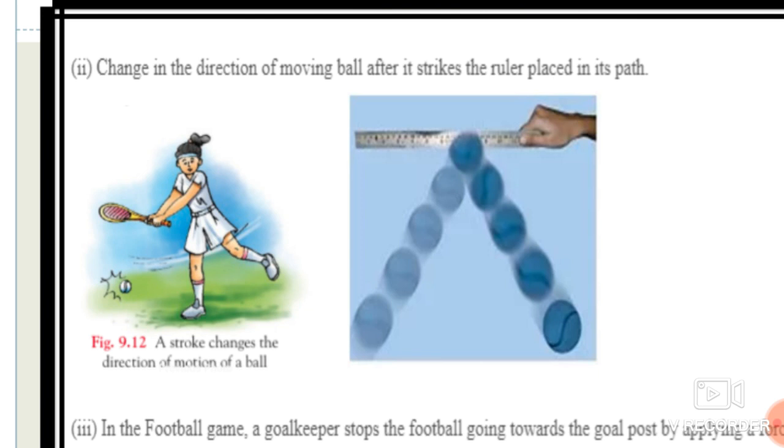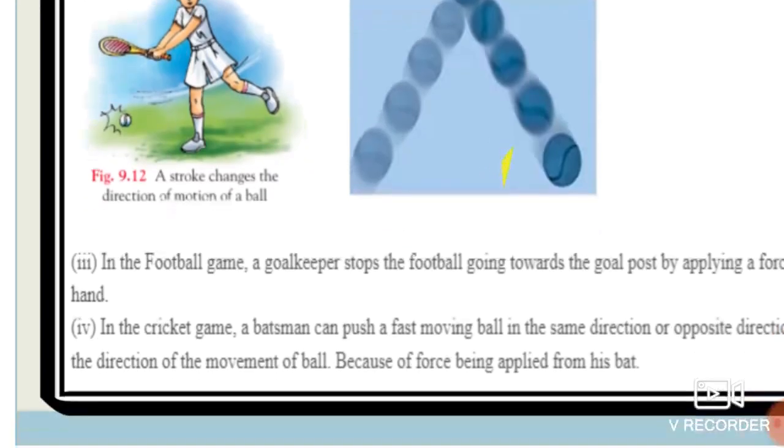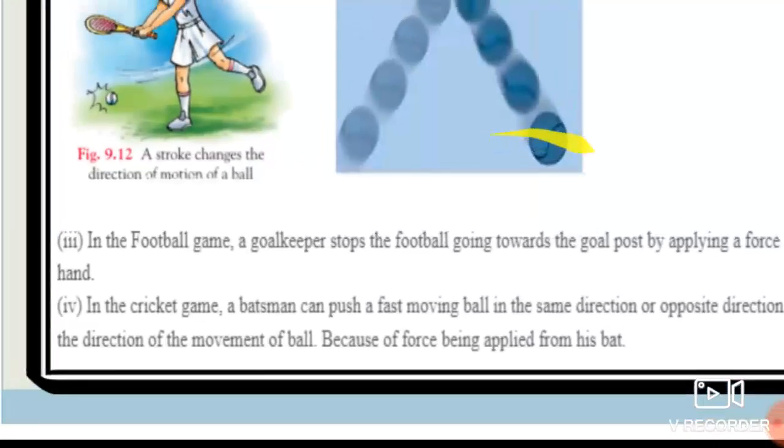First effect of force is it can change the state of motion. Second effect is it can change the direction of any moving ball. And the third case, see students over here, next example. In the football game, a goalkeeper stops the football going towards the goal post by applying a force with his hand.